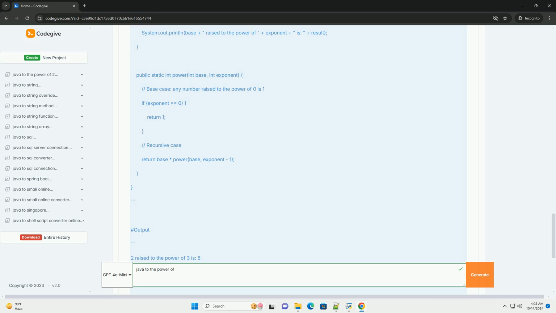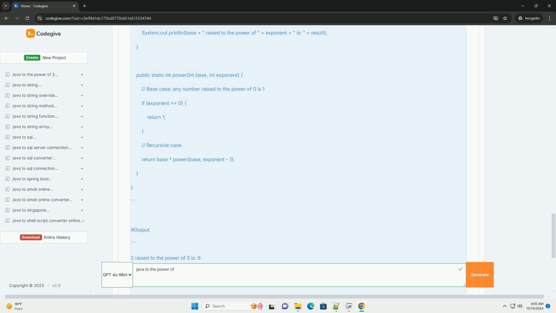Method 2, using a loop. You can also calculate the power of a number using a loop. This method is useful when you want to avoid using built-in functions. Example. Output.